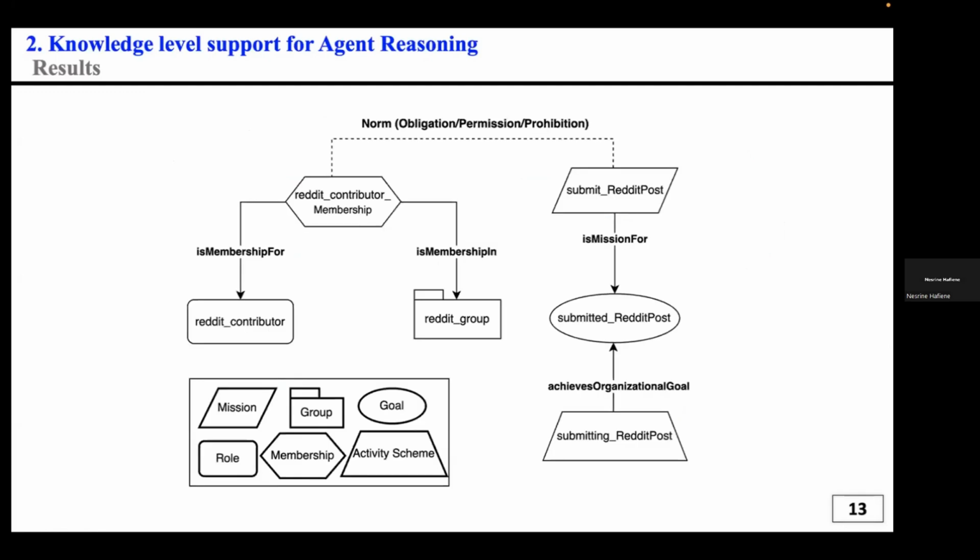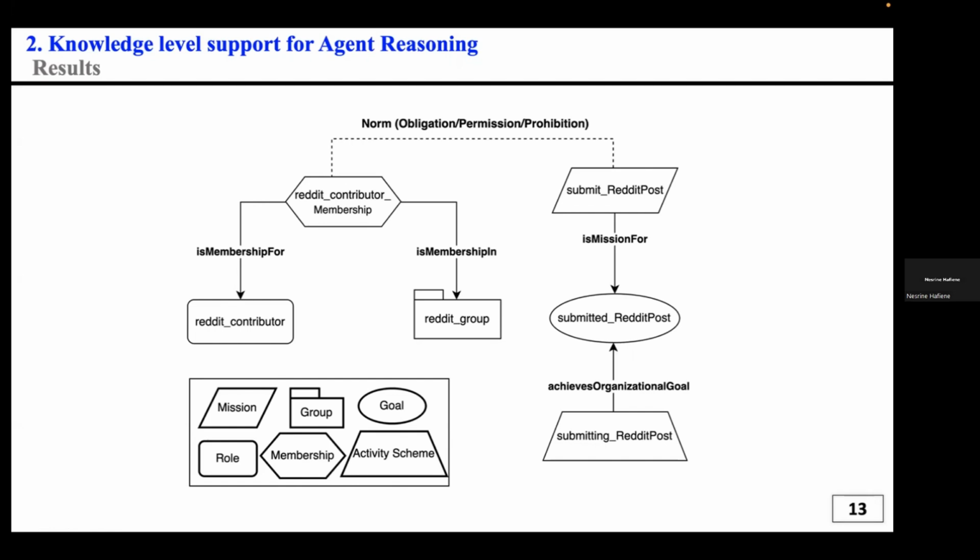For the reasoning process here, we can describe it as follows: we suppose that we have the organization. Maria's agent has the goal to submit a post to the Reddit online forum, which is the submit Reddit post goal. To achieve that goal, the agent needs to identify the suitable mission to commit to. So Maria's agent initiates the decision-making process by retrieving the goal from her beliefs.